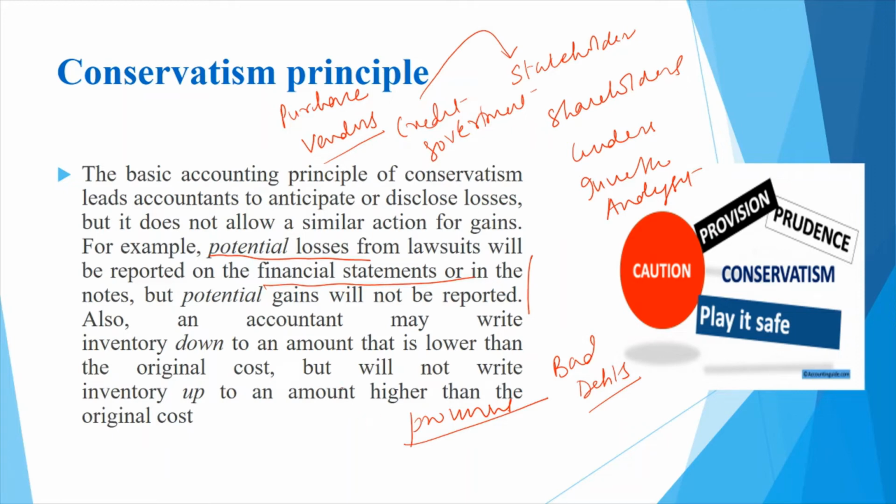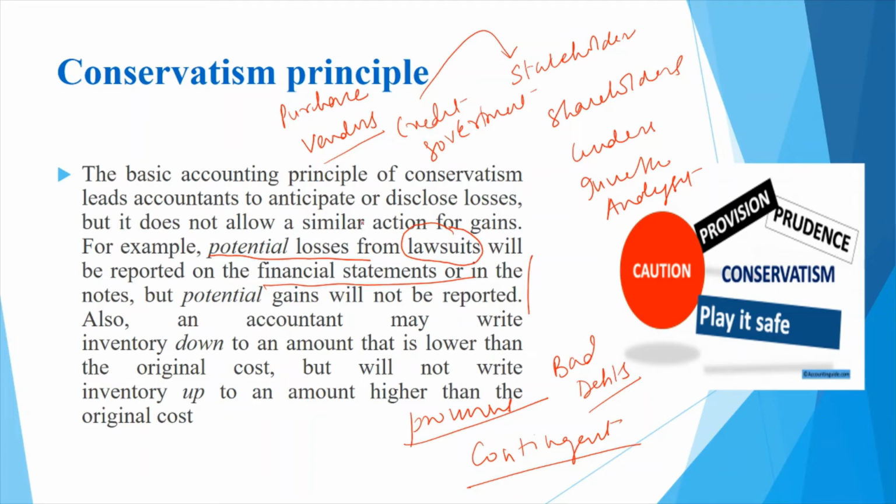Similarly, there is also a concept of contingent liability. Now, what is a contingent liability? A contingent liability is a liability which has still not happened, but it may happen. An example of this is a legal case which a company might have in court. If the company loses this case, they might need to pay some amount of compensation to some vendors or some other party.